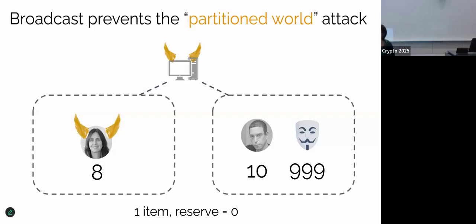But this attack can be prevented by broadcast. If you are required to broadcast the final price to everyone, and if the platform still launches this attack, it cannot provide a consistent explanation to both the seller and Dan. To the seller, it has to broadcast the price of 0, right? Because it's selling to Shafi at the price of 0. But then if it also tells Dan the price is 0, then Dan will notice there's something wrong because he should have got it if the final price is 0. So this is where I mentioned we only consider safe strategies. This strategy is not safe. And that's why broadcast can help prevent the partition world attack.